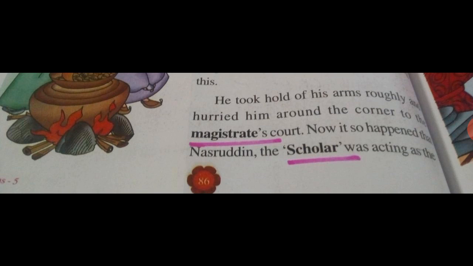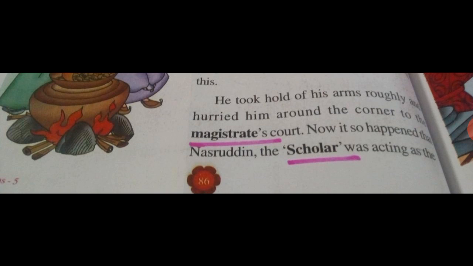Now it so happened that Nasruddin, the scholar, was acting as the magistrate that day. Who was the magistrate that day? Nasruddin. You might have heard many stories of Nasruddin in your childhood. Nasruddin was a scholar, a learned person. He was very intelligent. So that day, Nasruddin was the magistrate.